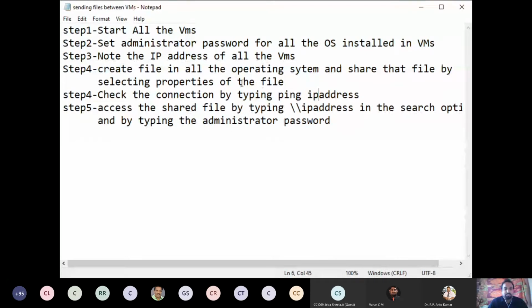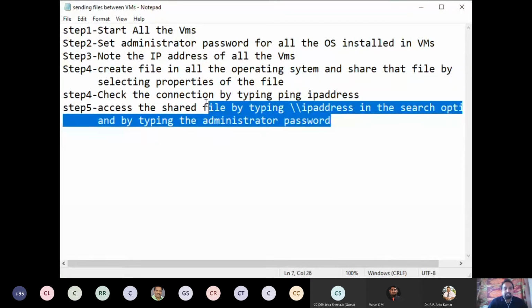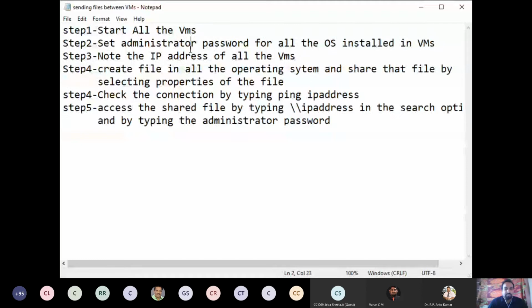These are the steps. What you have to remember is, first, you have to start all the virtual machines. Then you have to set the administrator password. Then you have to find the IP address. Then you have to ping the IP address, and finally you have to find the file. You have to get the file by using the IP address.